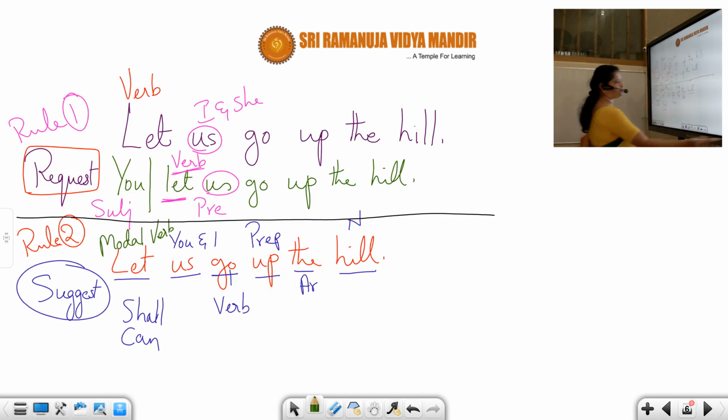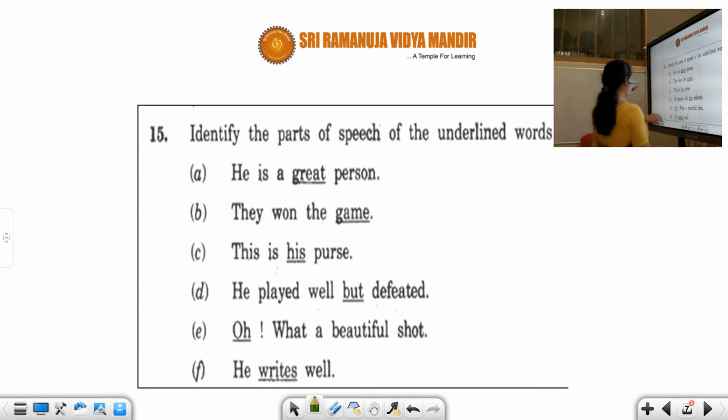Next one. Identify the parts of speech of the underlined words. He is a great person. Oh, this is very, very easy. Easily you can write down. He, pronoun. Very simple these are. Is, verb. A, article. Great, adjective, because it's modifying the person. Noun.